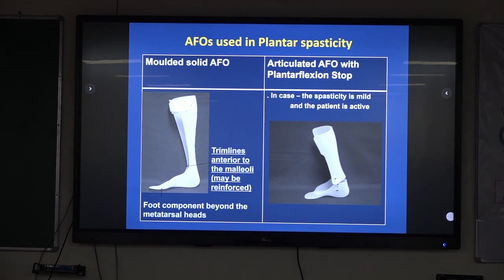Now here, molded AFO again, foot component beyond metatarsal heads to control spasticity. This is another modification and it can be reinforced by carbon fiber inserts around the ankle joint. Articulated AFO with plantar flexion stop is used in spasticity when the patient is active.